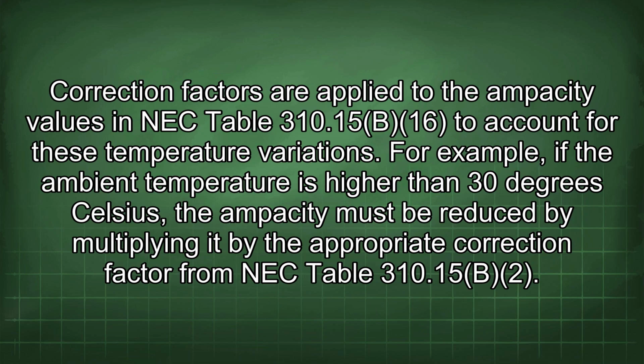Correction factors are applied to the ampacity values in NEC Table 310.15(B)(16) to account for these temperature variations. For example, if the ambient temperature is higher than 30 degrees Celsius, the ampacity must be reduced by multiplying it by the appropriate correction factor from NEC Table 310.15(B)(2).